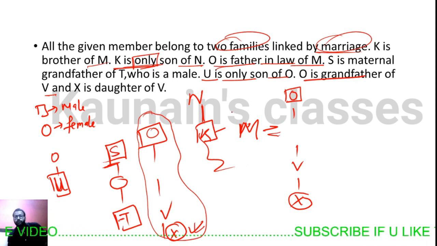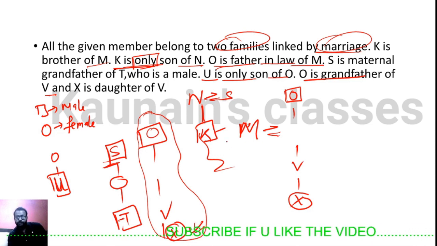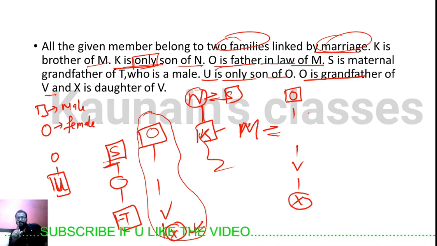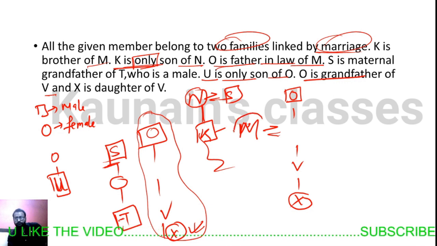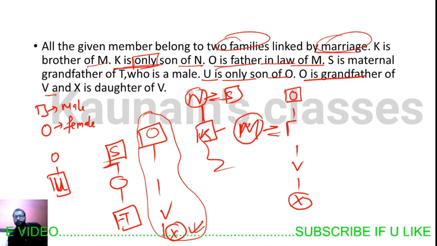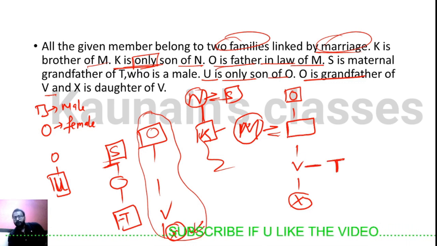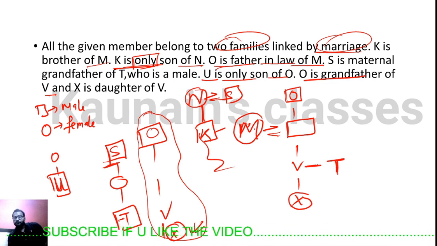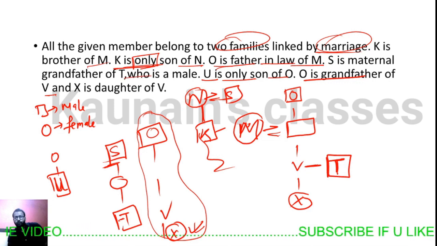For S to be the grandfather of T, S should come here. S is a male, then N would be female. Since S is the maternal grandfather, M would be a female, married to someone. T will come here. T's mom will be M, M's dad will be S, and S will be maternal grandfather of T. We know that T is a male. It was written in the question.